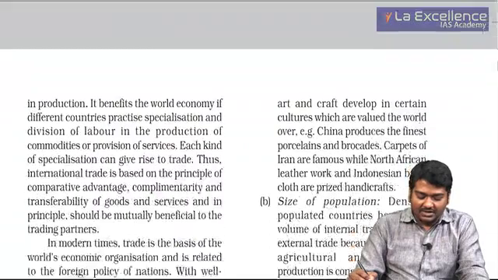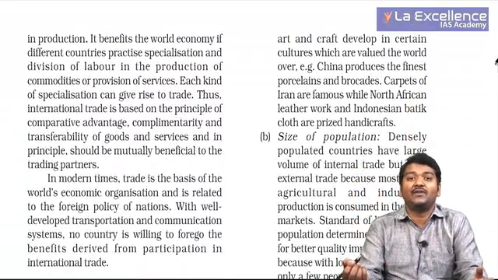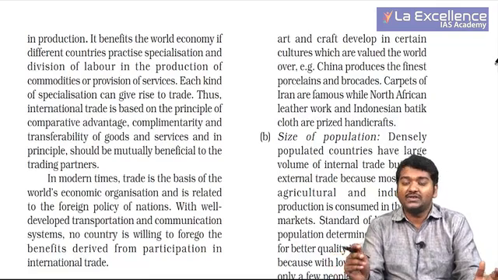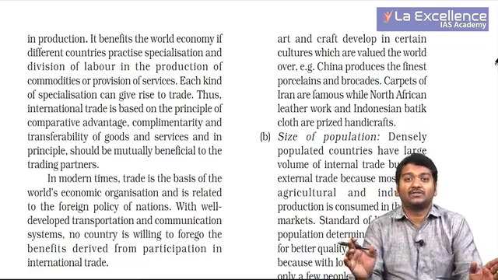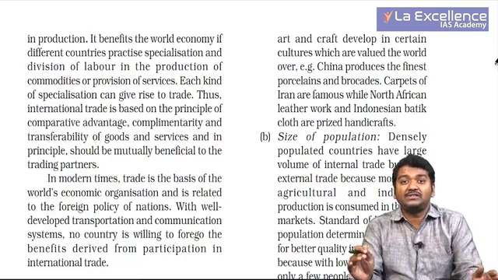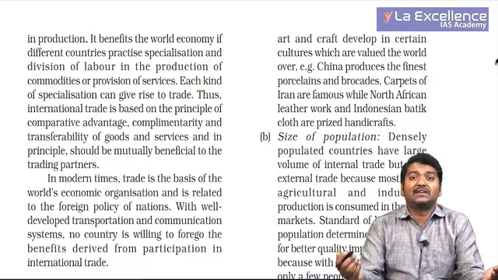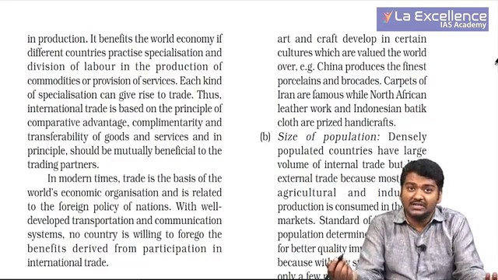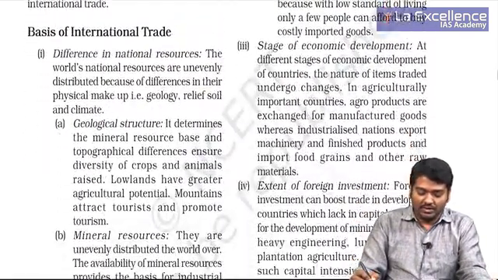Why does international trade exist? One simple reason is that no country has all the resources, so it has to rely on some other countries. Second important thing, even if it has all the resources, it has to actually sell some of its products to maintain its economy over a period of time, else a Great Depression like in the United States of America can actually happen. So that is also important for us.